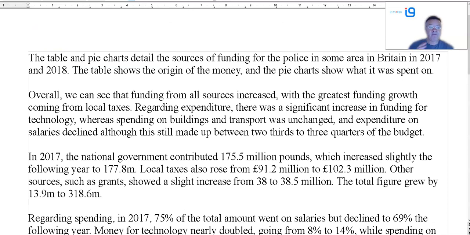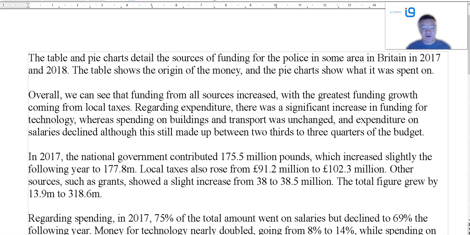Okay, so the table and pie charts detail the sources of funding for the police in some area in Britain in 2017 and 2018. The table shows where it came from, the pie charts show what it was spent on. Okay, that's pretty easy. You just take the rubric, if it's a graph or charts, what's on the axis, you've got to paraphrase it a little bit. Don't simply copy and paste it, but that's all you need for your introduction.